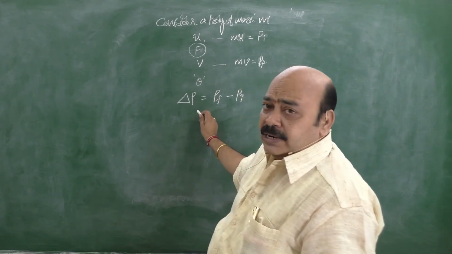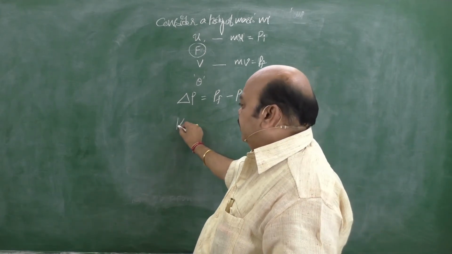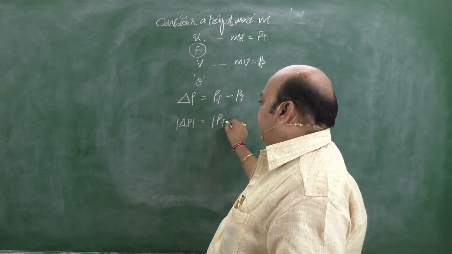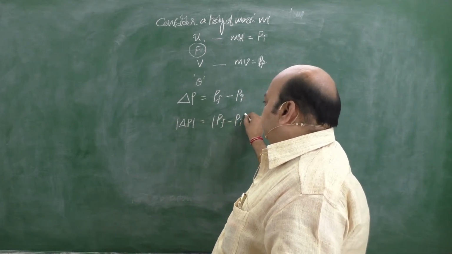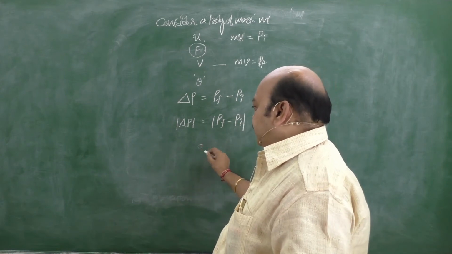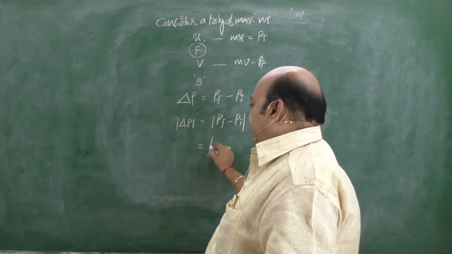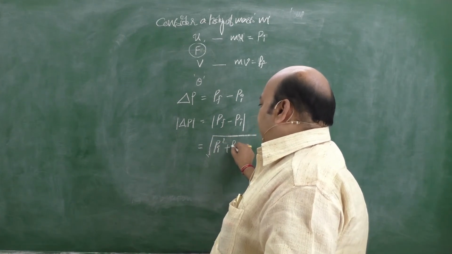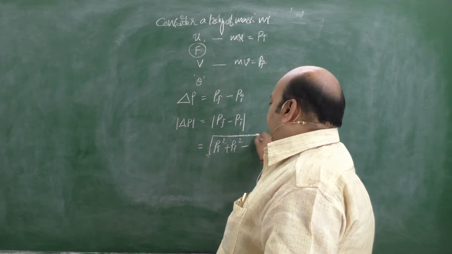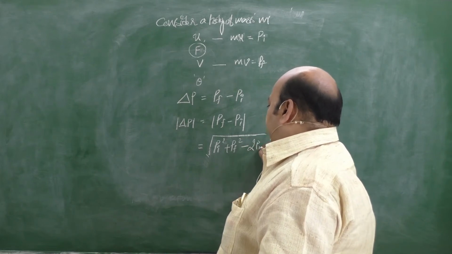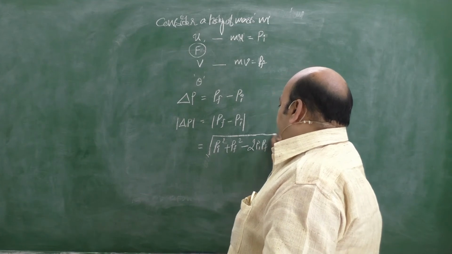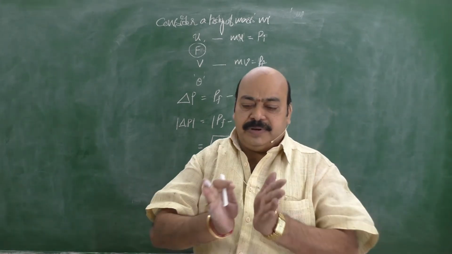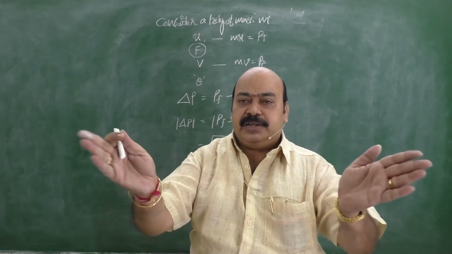When we need the magnitude, it can be written as the magnitude of P final minus P initial, which is the square root of P_i squared plus P_f squared minus 2 P_i P_f cos theta, where theta is the angle between the initial and final directions of the body.